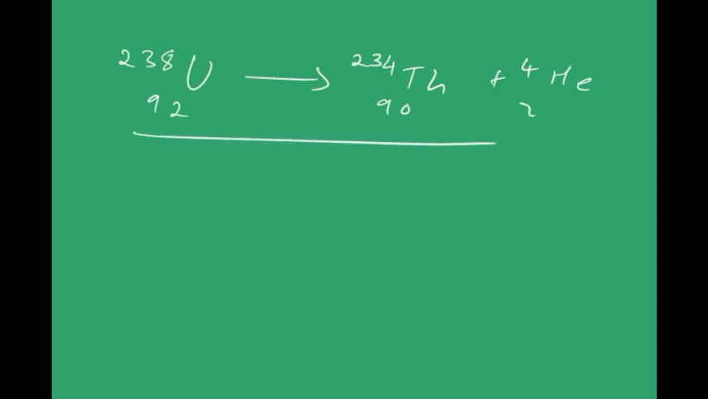Let me give an example for alpha decay. That will be uranium-238 can decay into thorium-234. Thorium's atomic number is 90, and give an alpha particle. This is an example for alpha decay.